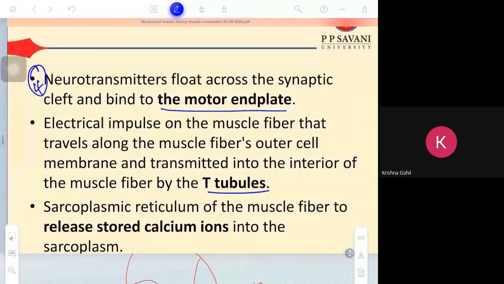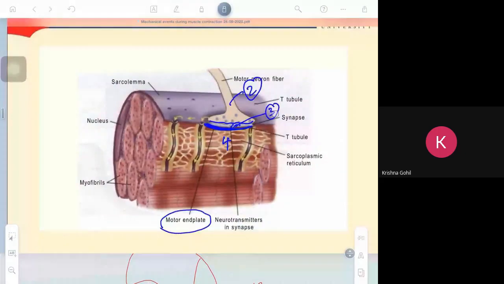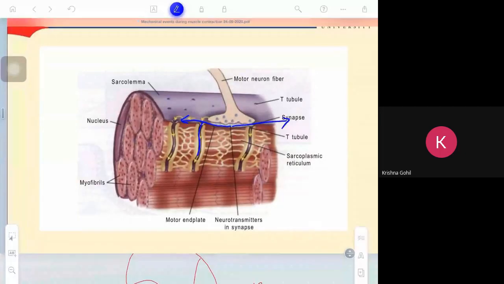From the motor end plate, it travels along the muscle fiber and enters into the T tubule. This is called the T tubule. Clear?